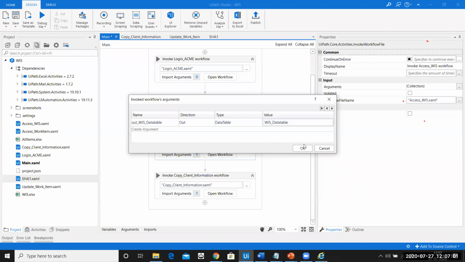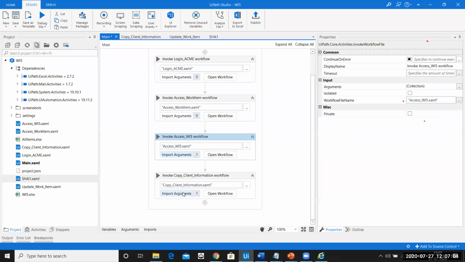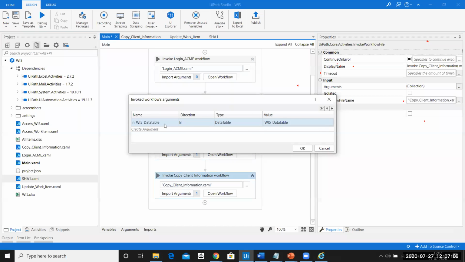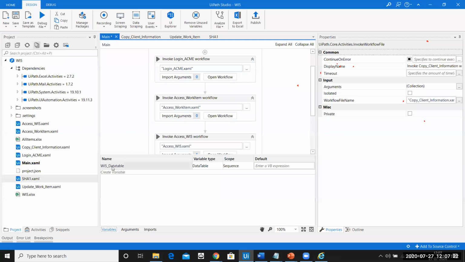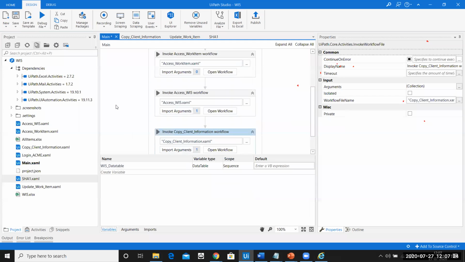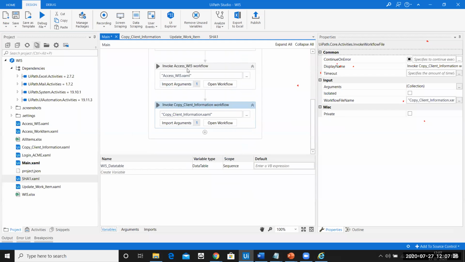I want to give this value to the place where I need the data table value. An argument has to be given to a variable, and that variable has to be passed as an argument to the second workflow. And who's responsible for the variable? The main. The reason why is because in the main class, you're calling both the workflows, correct?